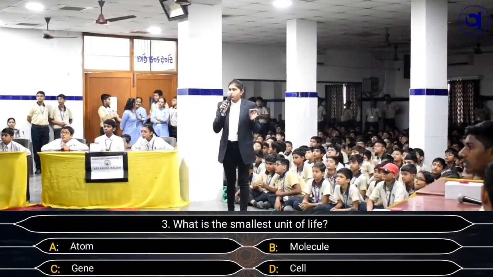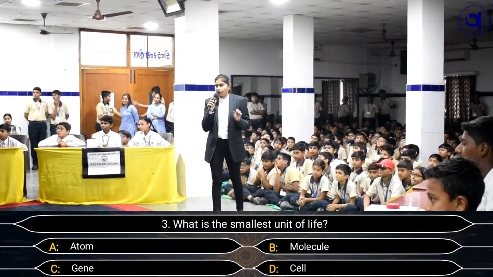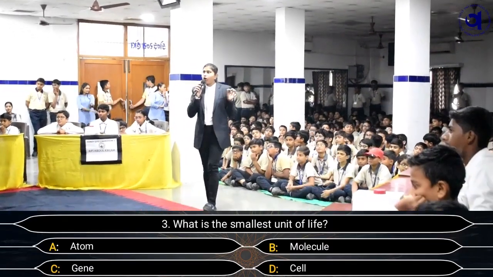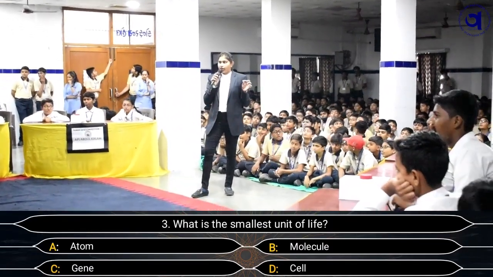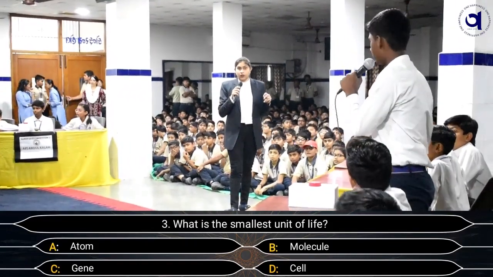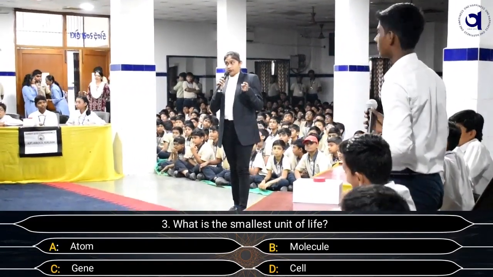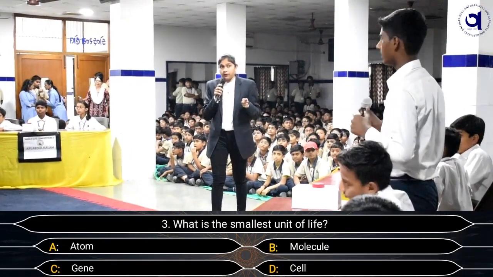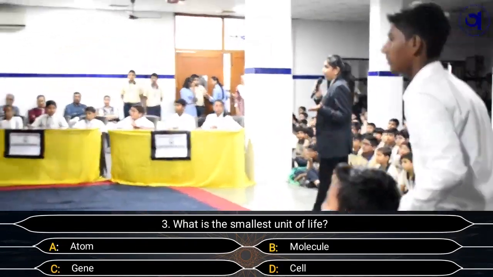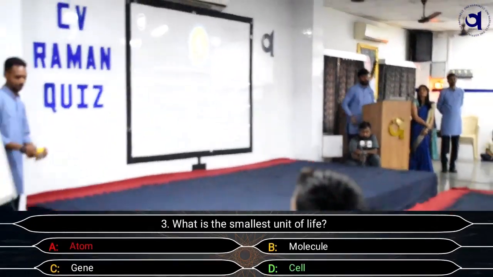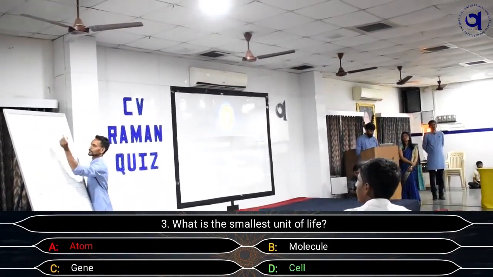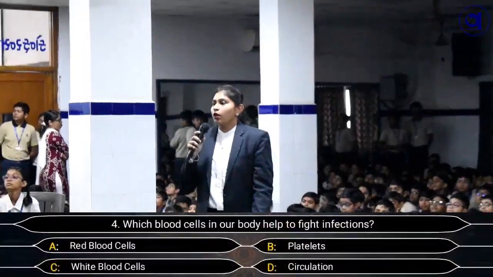The smallest unit of life. Options are A. Atom, B. Molecule, C. Gene, and D. Cell. Atom. You are sure about option A? Yes, ma'am. May we lock the screen? Yes, ma'am. May we see the answer please. And the right answer is cell.